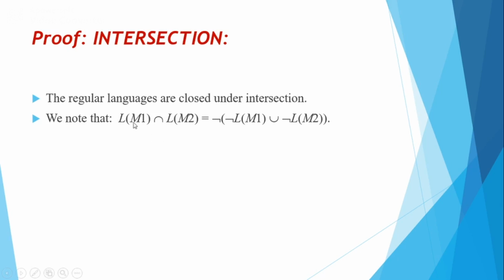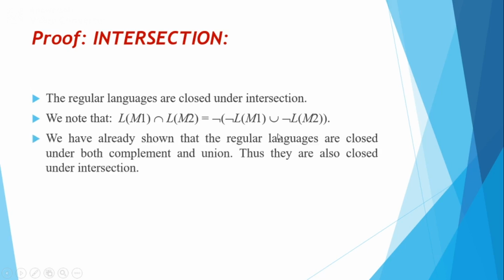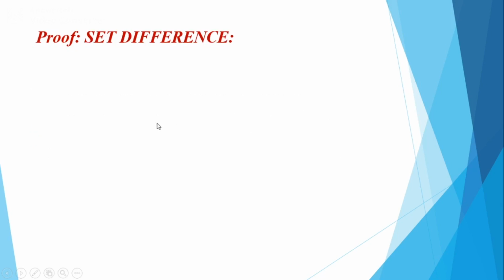between the two languages, the language of M1 and the language of M2, which can be represented as the complement of (complement of L of M1 union complement of L of M2). And what are the operators being used here? One is union and the other is complement, and you know that both these operators are already closed under regular languages. Hence, this entire thing is closed. That's why intersection is closed.